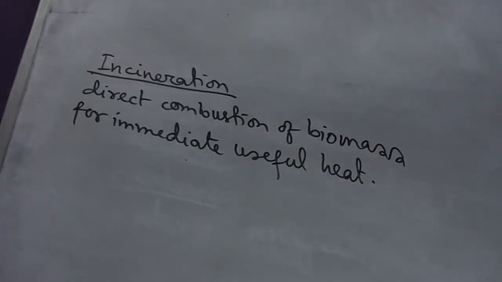The heat and or steam produced are either used to generate electricity or provide the heat for industrial process, space heating, cooking or district heating. Furnaces and boilers have been developed for large scale burning of various types of biomass such as wood, waste wood, black liquor.